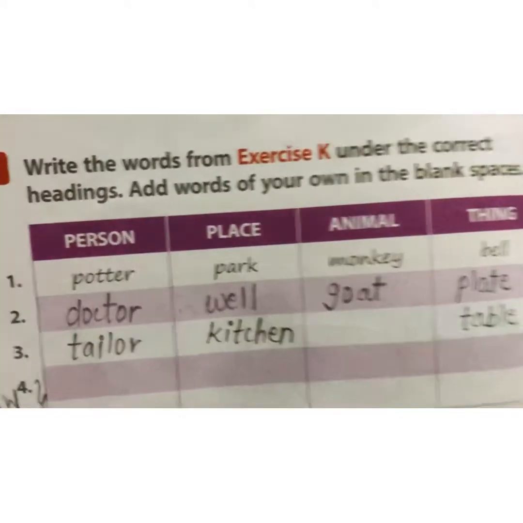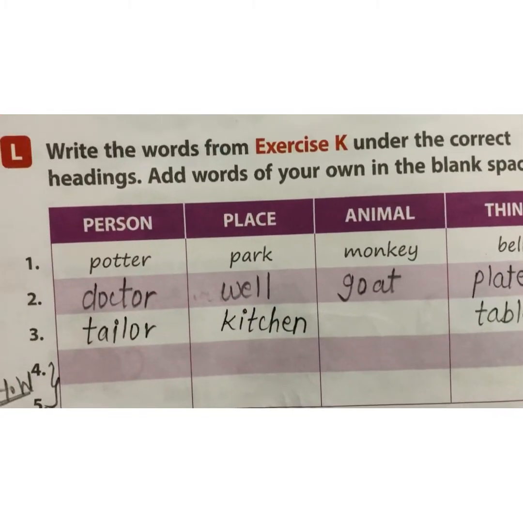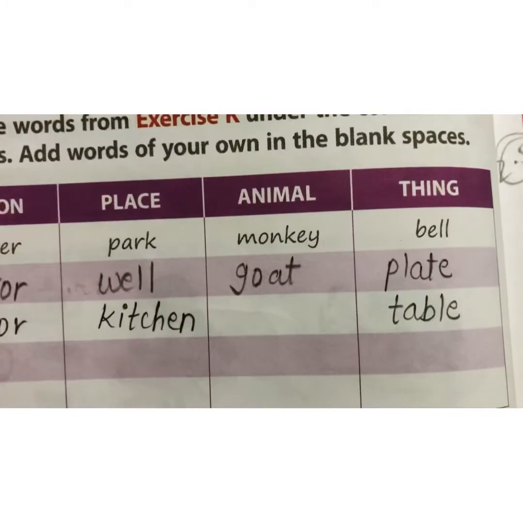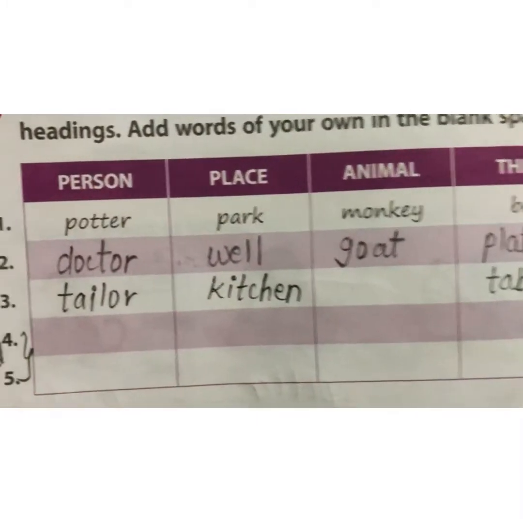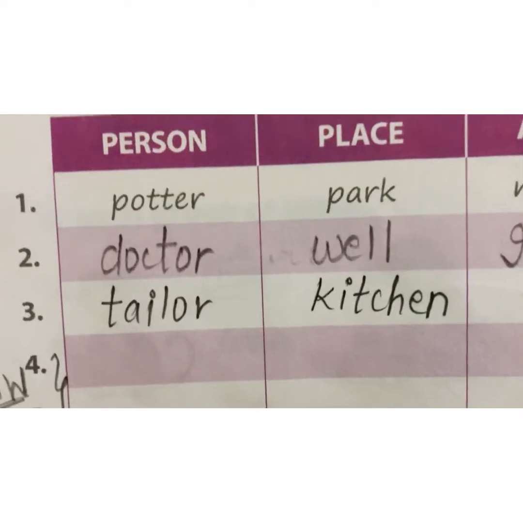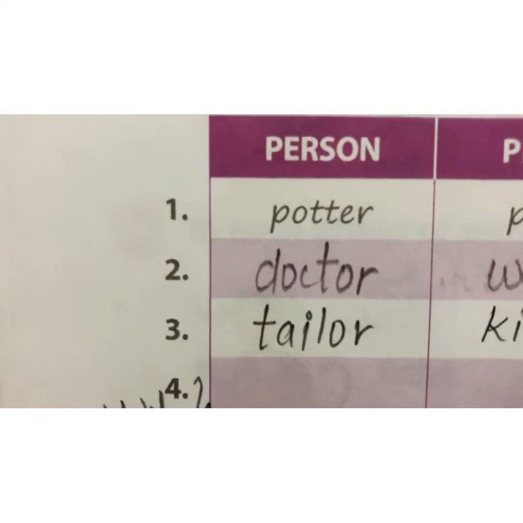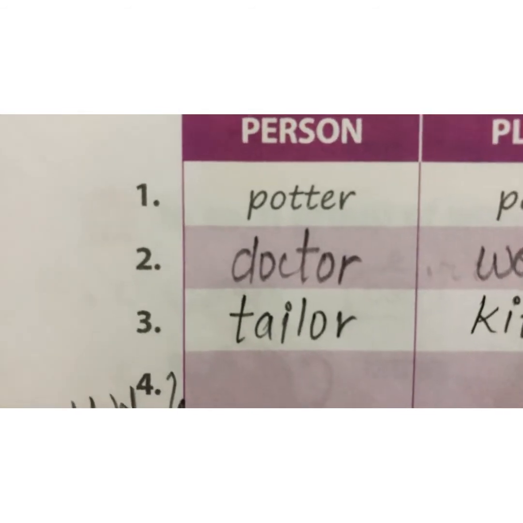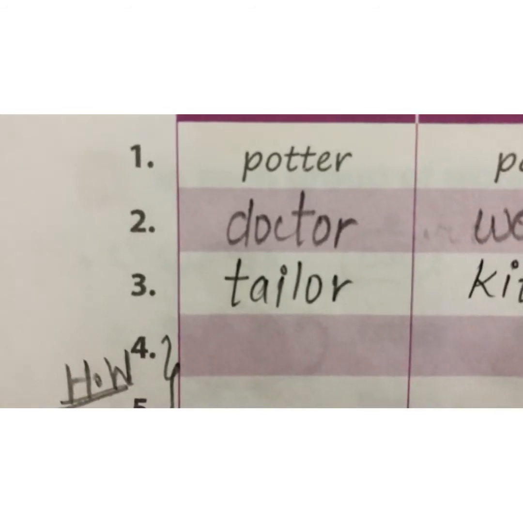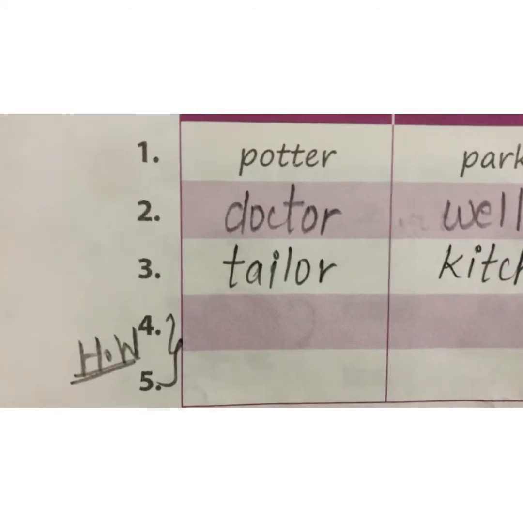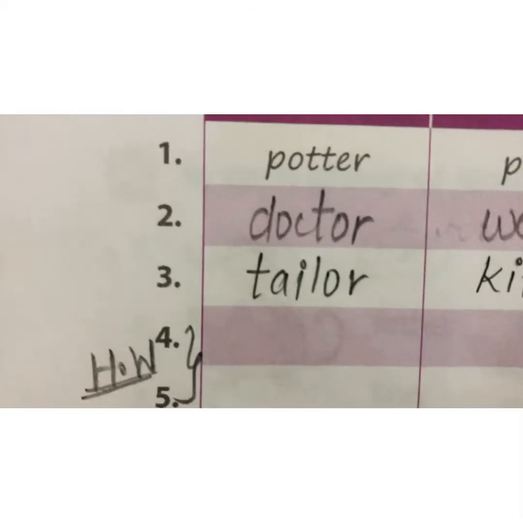So, there are 4 columns given. 4 headings given. Person, place, animal and thing. So, in the first column, person: potter, doctor and tailor. And 2 more you have to find out by yourself and write.